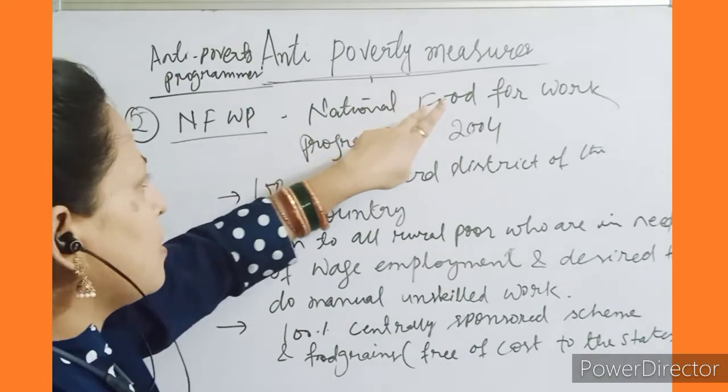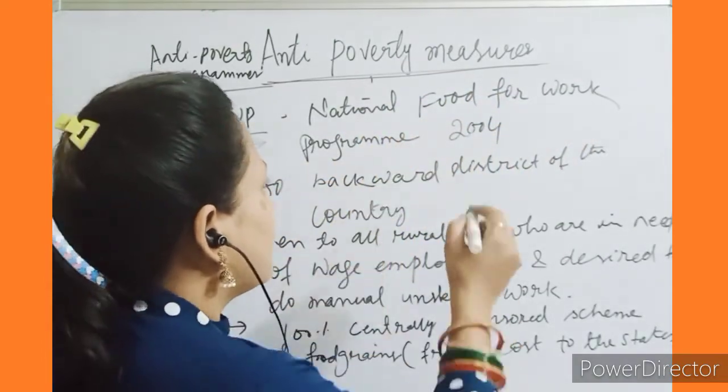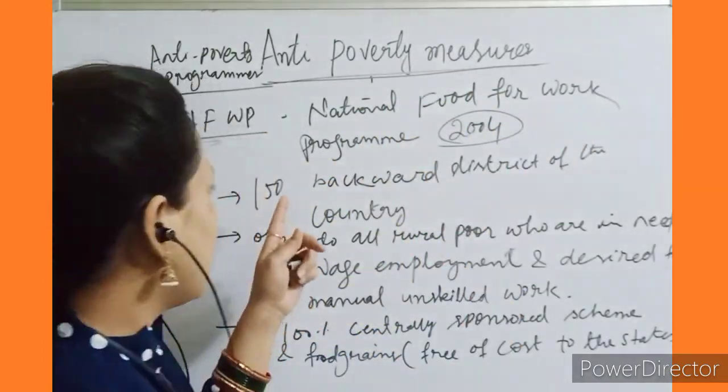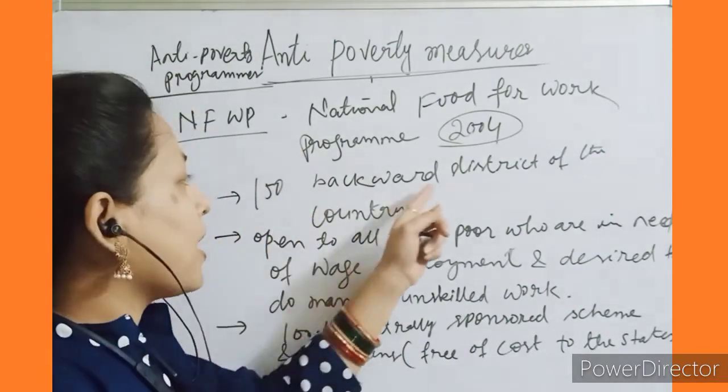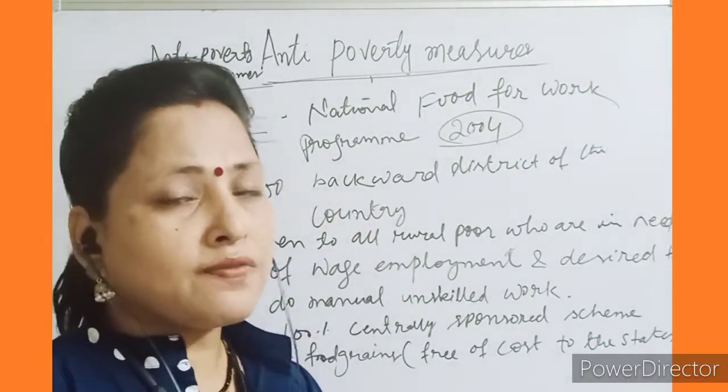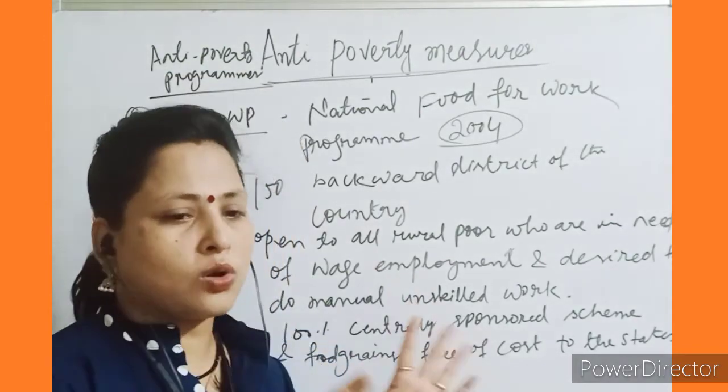NFWP stands for National Food for Work Program. In 2004 it was launched, और कहाँ पर हुआ था, in 150 backward districts of the country. 150 backward districts में ये launch किया गया था.